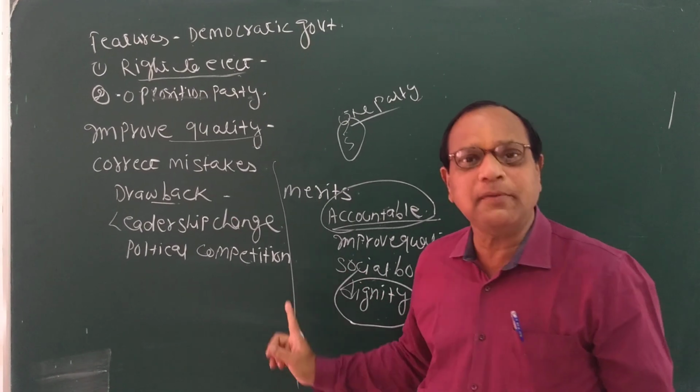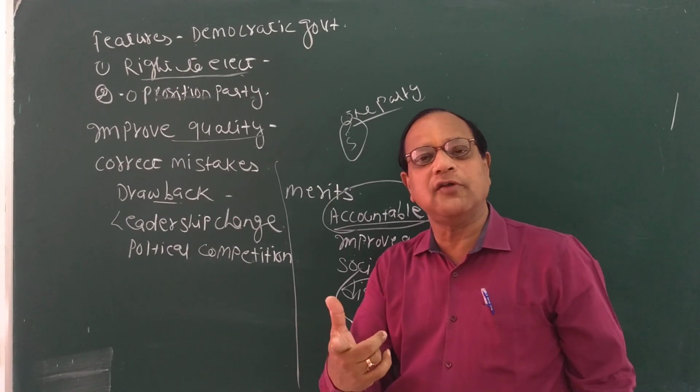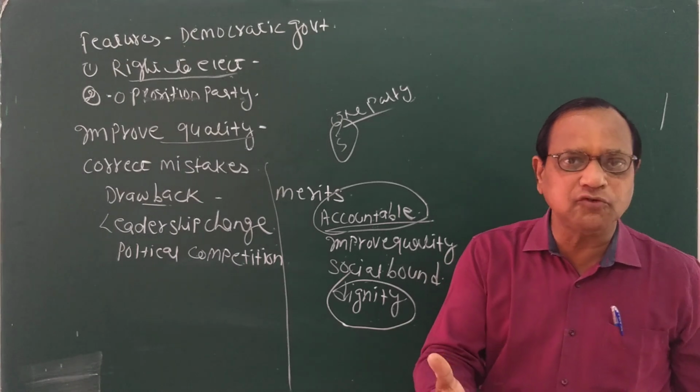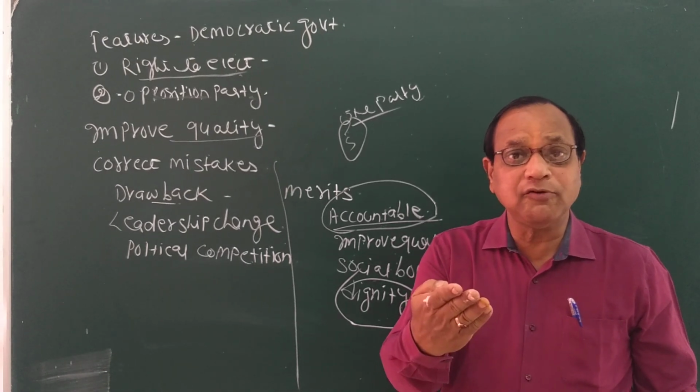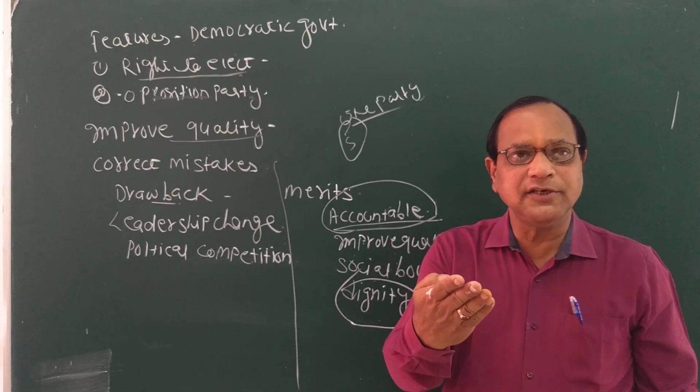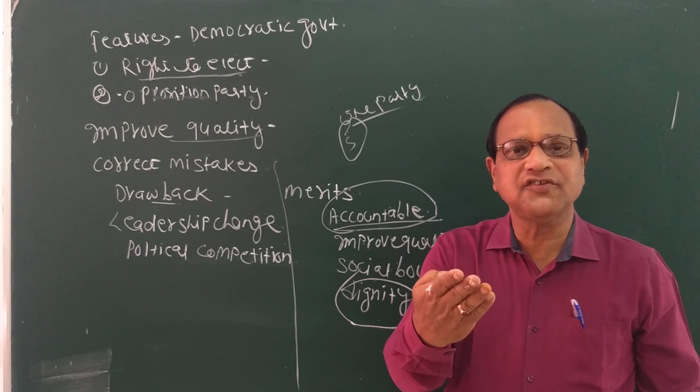You have seen, again I am giving you an example, because nowadays students, you are free, you have the time to see the newspaper. In the newspaper you have seen that our ministers have issued a statement.